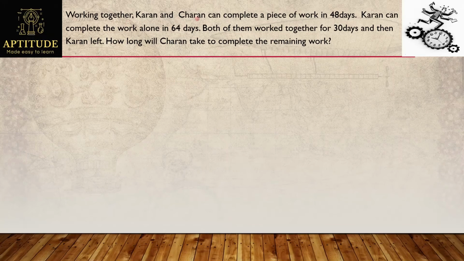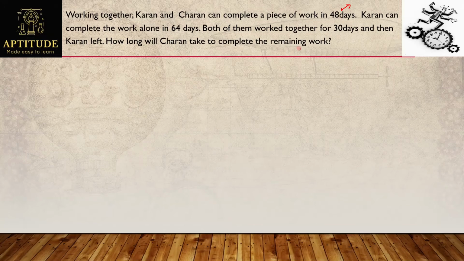Working together, Karan and Charan can complete a piece of work in 48 days. Karan can complete the work alone in 64 days. Both of them worked together for 30 days and then Karan left. How long will Charan take to complete the remaining work?